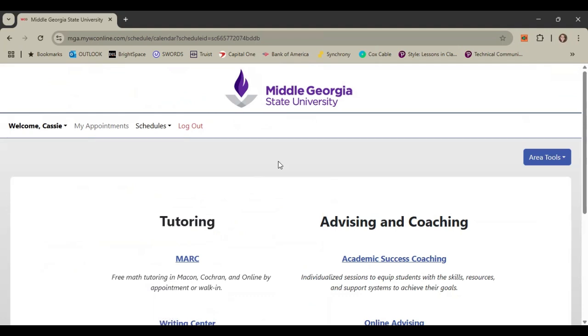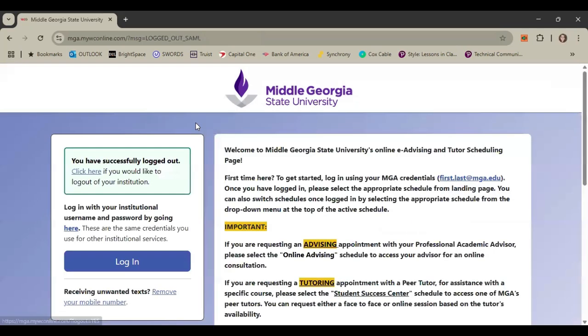And that brings you to the Writing Center online schedule. Now, if you've never made an appointment with the MGA Writing Center or the MGA Student Success Center, it will likely ask you to create an account. It's very quick. I think all it asks is for your MGA email address and your 983 number, and obviously your name. So if you haven't done that, go ahead and make one. I'm going to log out just to show you what it looks like.